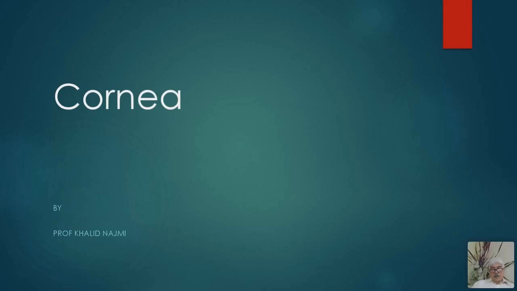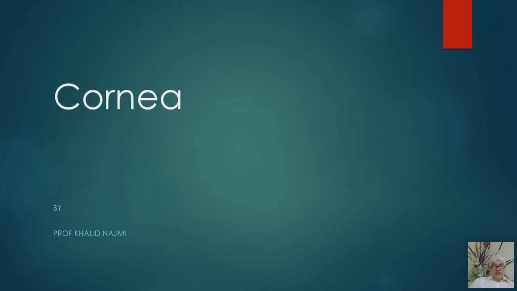Bismillahirrahmanirrahim. Today we are going to talk about the diseases of the cornea. What is the cornea? It is the anterior 1/6 of the fibrous coat of the eyeball.